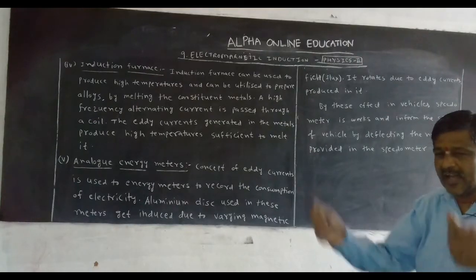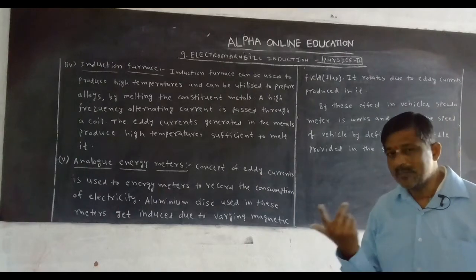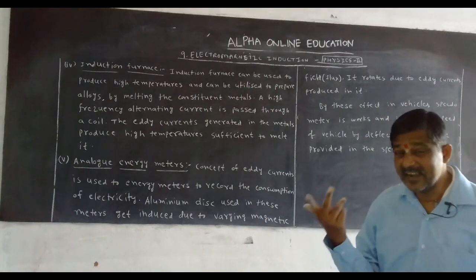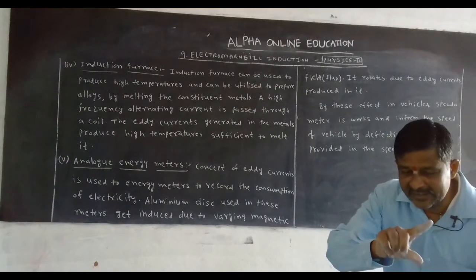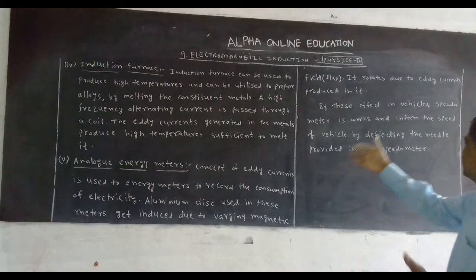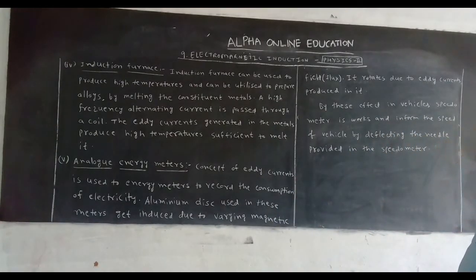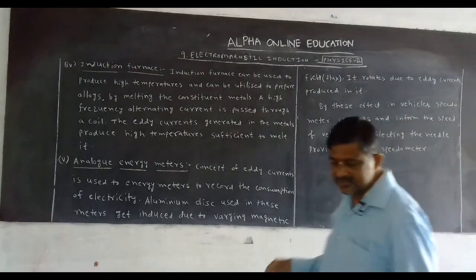Next, the same type of effect is also used in vehicles as a speedometer. When we drive vehicles, how much speed is identified by the meter is called the odometer or speedometer. The needle moves. How does the needle move? By this effect only. In vehicles, the speedometer works and informs the speed of the vehicle by deflecting the needle provided in the speedometer.